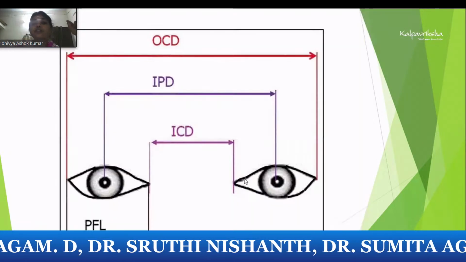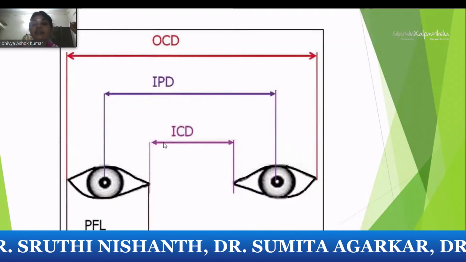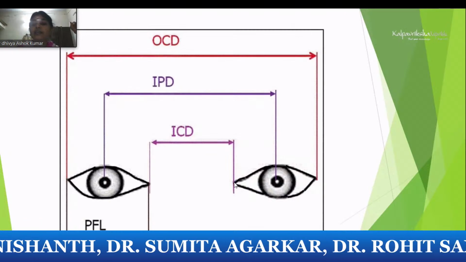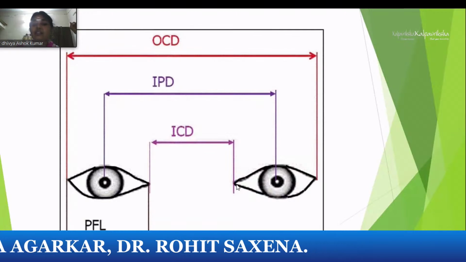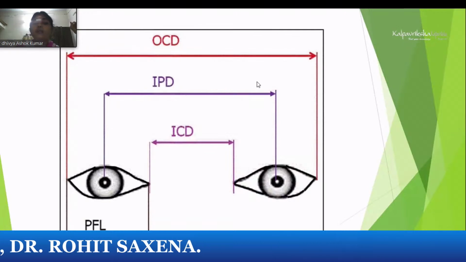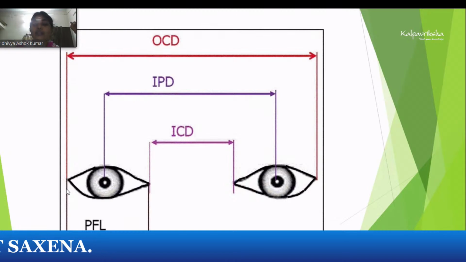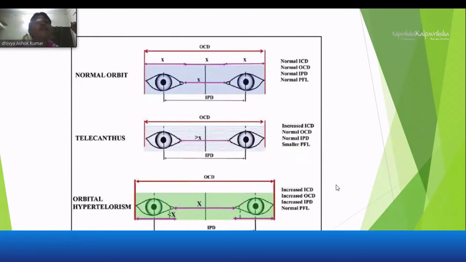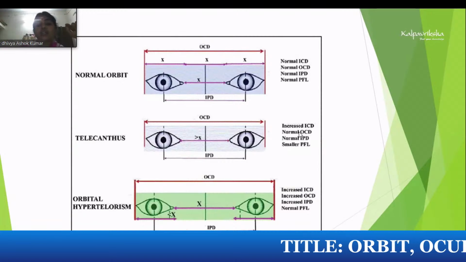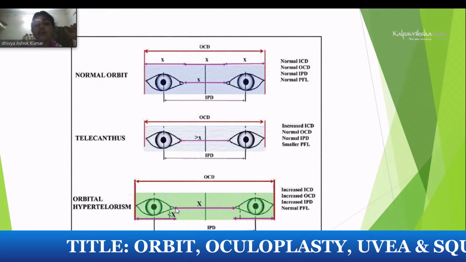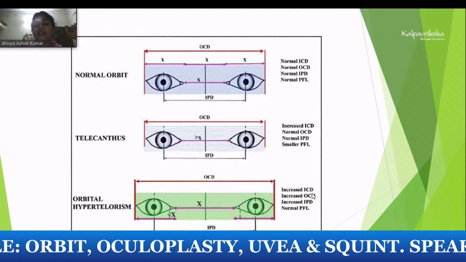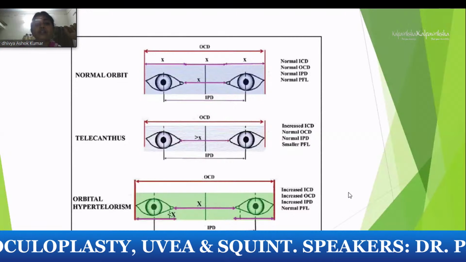The other dimensions you have to look for in patients are the intercanthal distance, which may be altered in telecanthus. Patients with blepharophimosis have increased intercanthal distance, and the interpupillary distance and the outer canthal distance can be affected too. So in telecanthus, you see there is increased ICD, while in hypertelorism, where the entire bony orbit is widely placed, all the parameters are increased: ICD, OCD, and IPD.